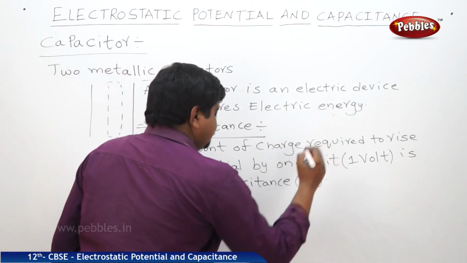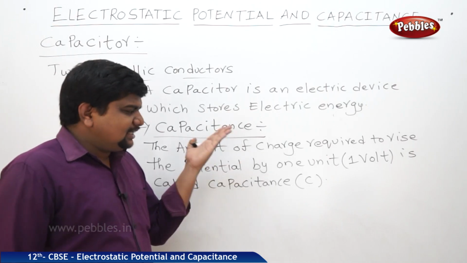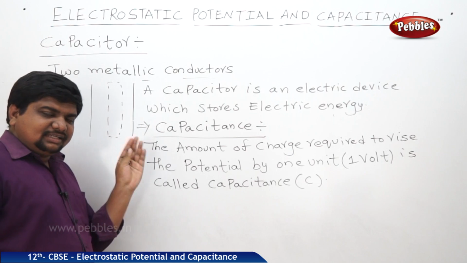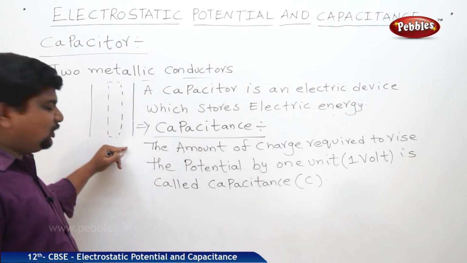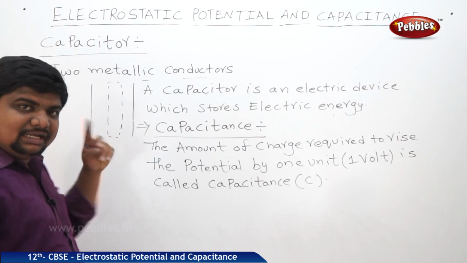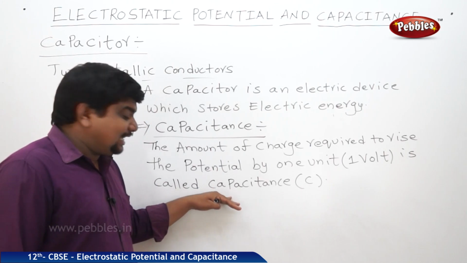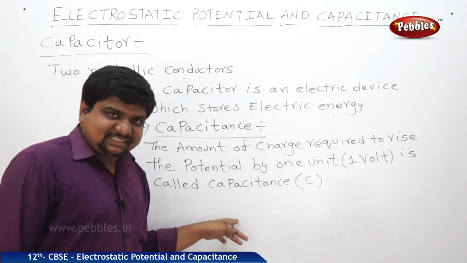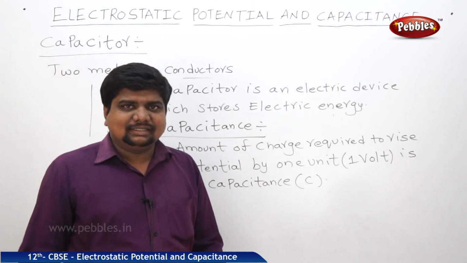C is the symbol. So what is the capacitance? There is a need of some charge. A capacitor construction will be like this. There is a need of some amount of charge which is required to raise the capacitor's potential by 1 volt, nothing but 1 unit. This is called the capacitance of the capacitor. So what is the equation of this capacitance? What are its units and dimensions? Next we are going to discuss.